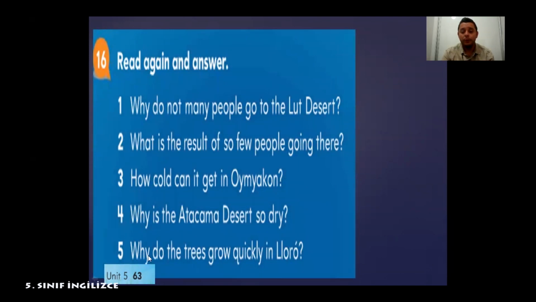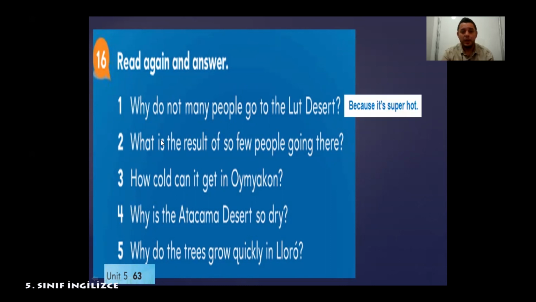We have got 5 questions about this little part. So let's read again and answer these questions together. Question 1 is, why do not people go to the Lut Desert? Do you remember that Lut Desert is in Iran and it is super hot? So why do not people go to the Lut Desert? Because it is super hot.